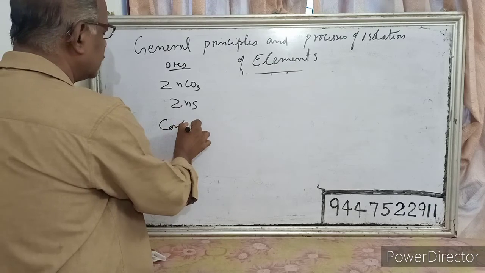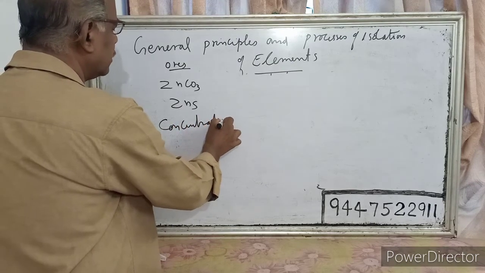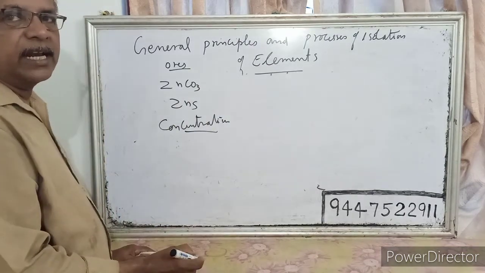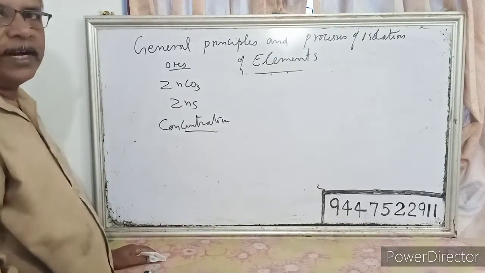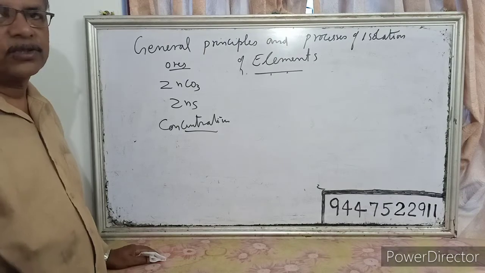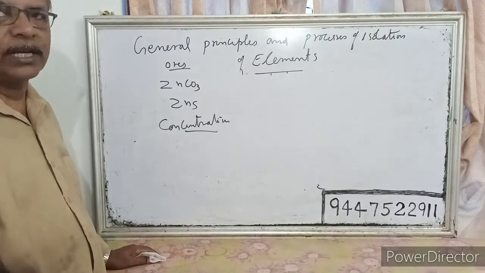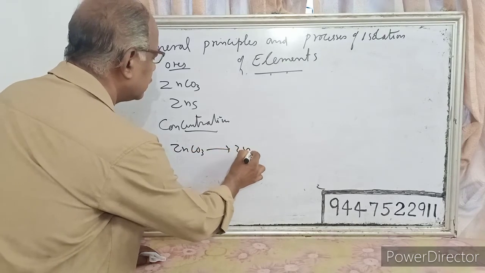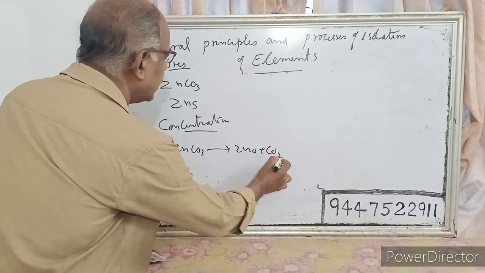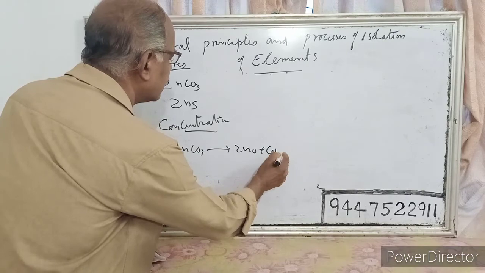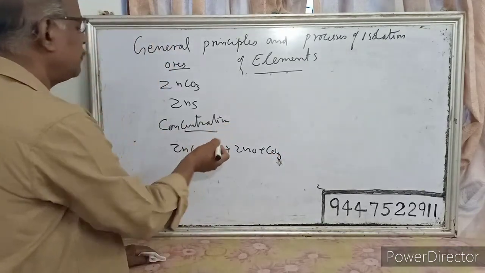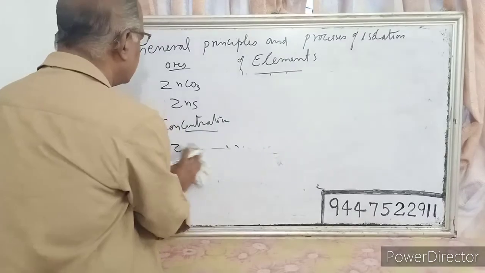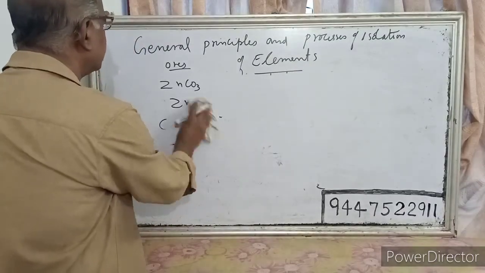For concentration, the carbonate is treated by calcination and the sulfide by roasting. So you can convert zinc carbonate into zinc oxide and carbon dioxide by calcination, and zinc sulfide can be converted to zinc oxide by roasting. So that is the concentration process.